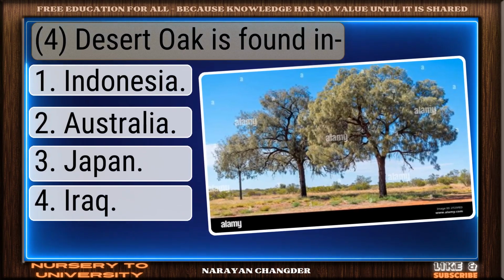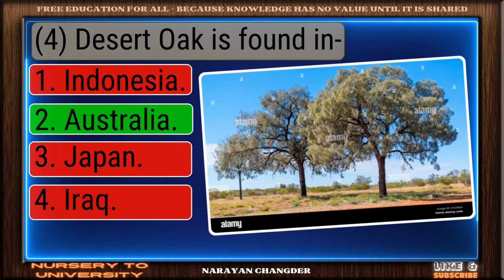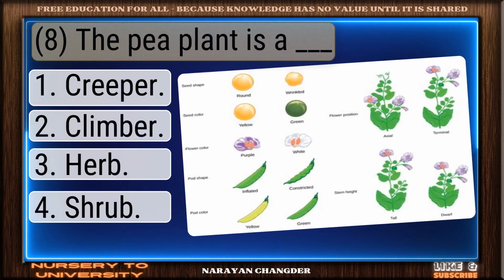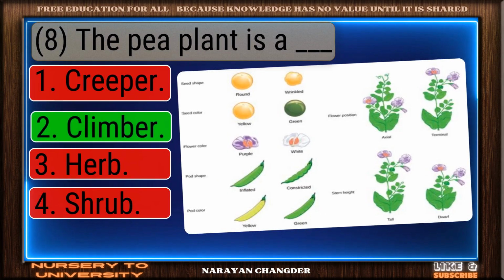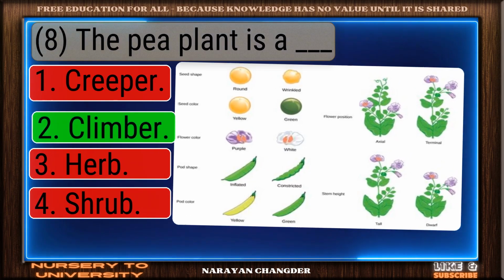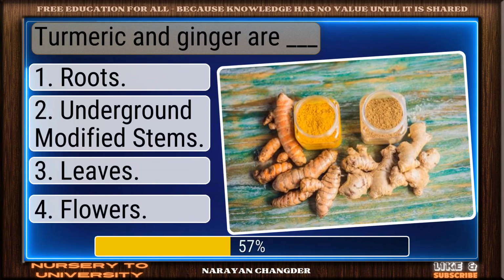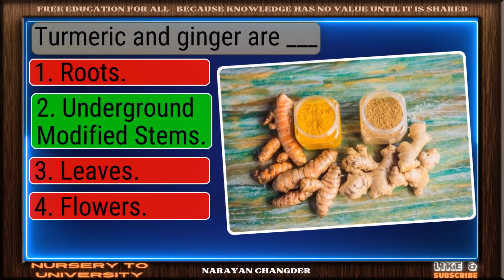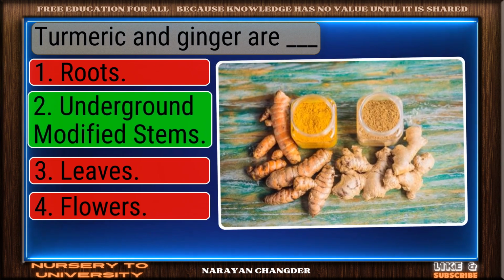Desert oak is found in. Bravo. Australia is the answer. The pea plant is a dash. You chose climber, and it is correct. Turmeric and ginger are dash. Nicely done. Underground modified stems is a solid answer.